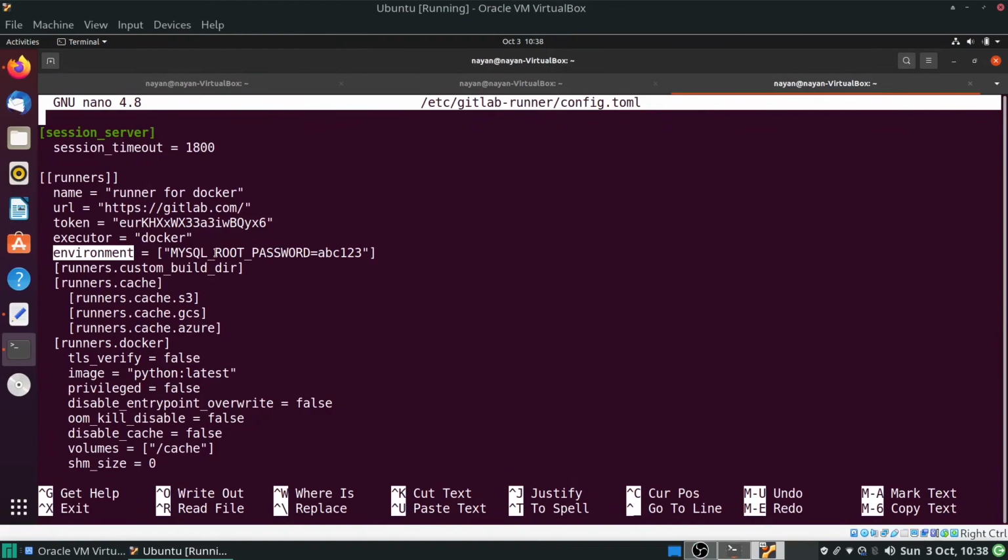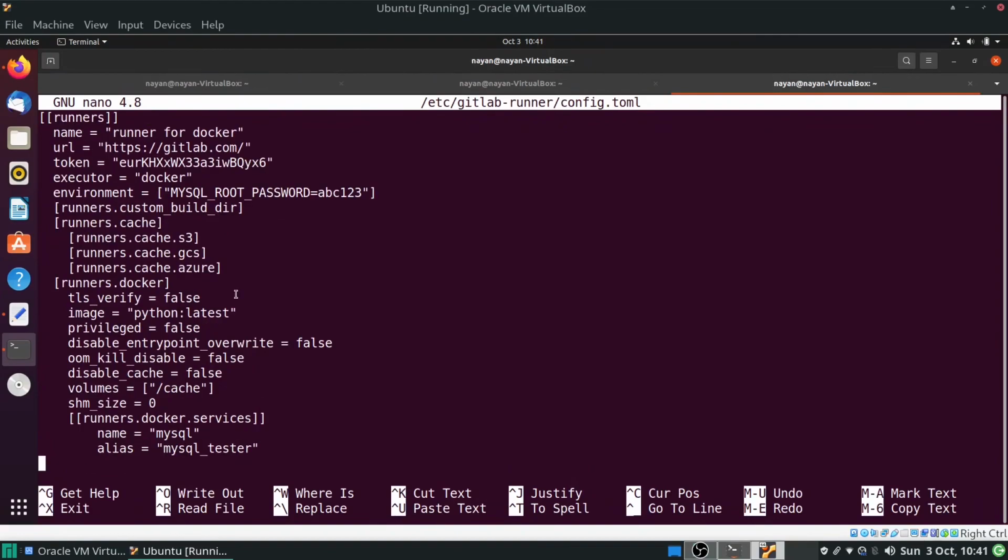One thing to note over here is, in today's session, I am using Python as my primary image that I have mentioned in this image keyword, and I am using MySQL as my services image, which I have mentioned in the runners.docker.services section, and I have also provided the alias name MySQL_tester. So in my case, when I had not provided this environment variable with the MySQL root password and its corresponding value, I got one error.